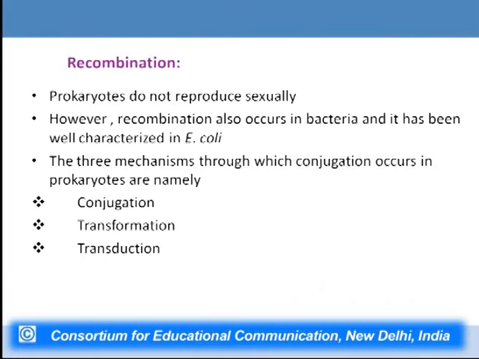And the third method is transduction, which is a process of genetic recombination brought about by bacteriophages, which are viruses which infect the bacterial cells. So today I will be discussing the first process, which requires the presence of two bacterial cells of different strains for bringing about recombination in one of the cells.